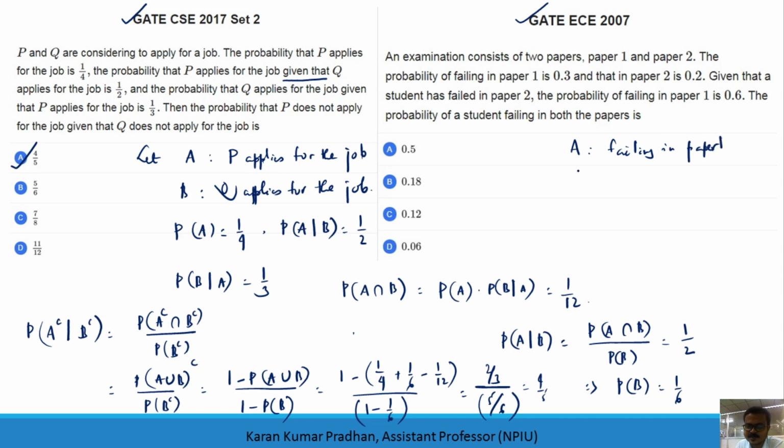Okay, and the second one is failing in paper 2. I think you can solve it. I am not going to solve this one, you let me know the solution. Okay, the sufficient information is given here. The probability of the student failing in both the papers, that means you are going to find A intersection B, probability of A intersection B, using the conditional probability.